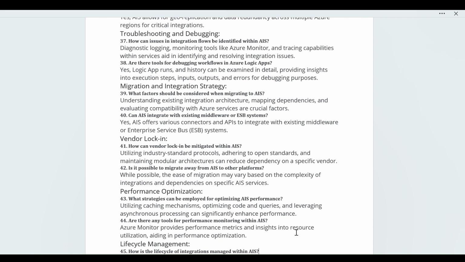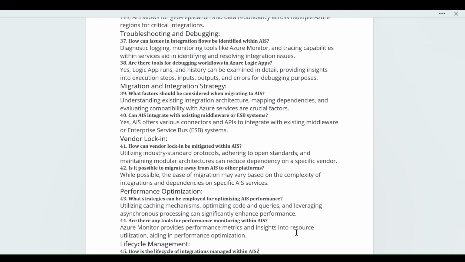You can use a caching mechanism in Azure, just as when you are creating a normal application, you also maintain caching. Optimizing code and queries and leveraging asynchronous processing can significantly enhance the performance. Next, are there any tools for performance monitoring within AIS? Yes, for performance monitoring we have a tool, I can say metrics and insight into resource utilization, aiding performance optimization.